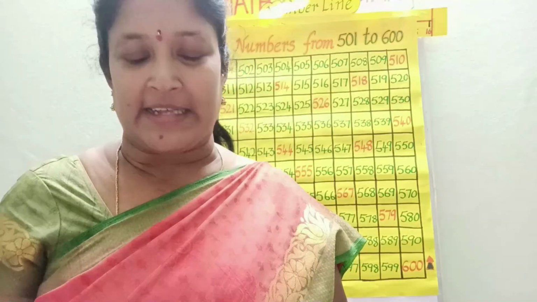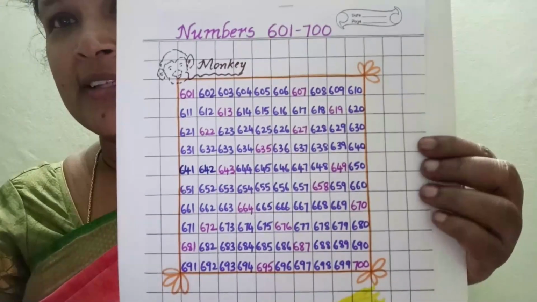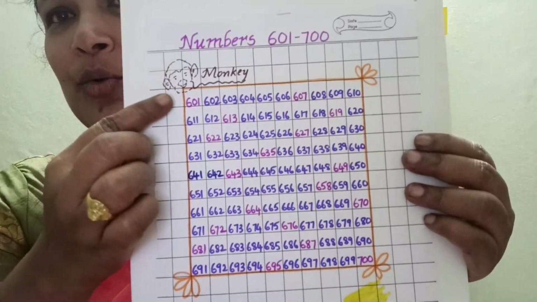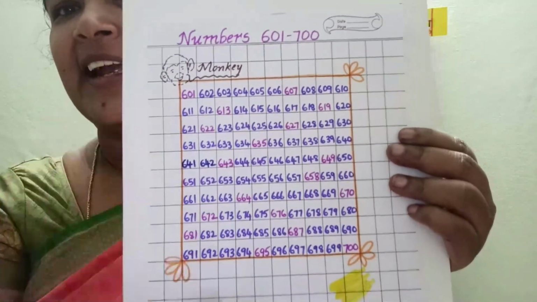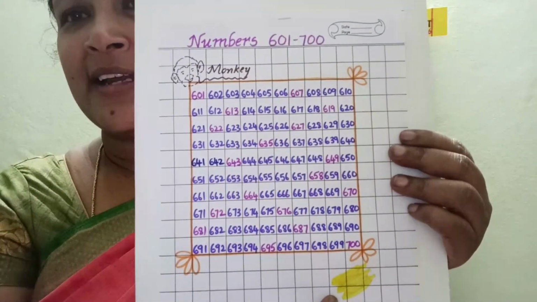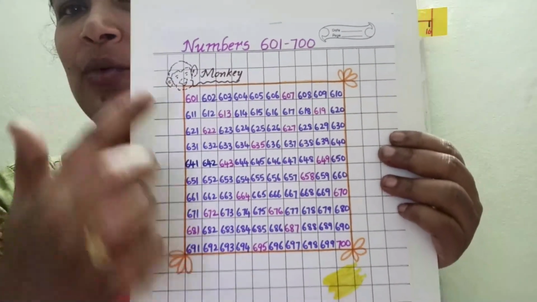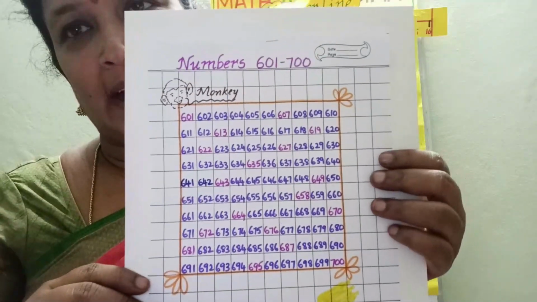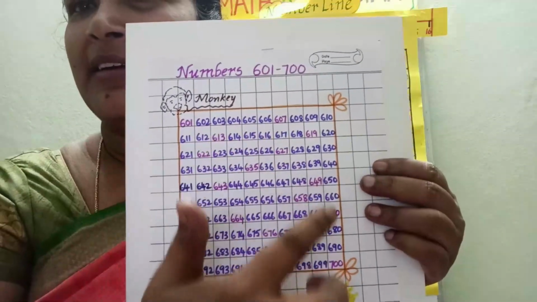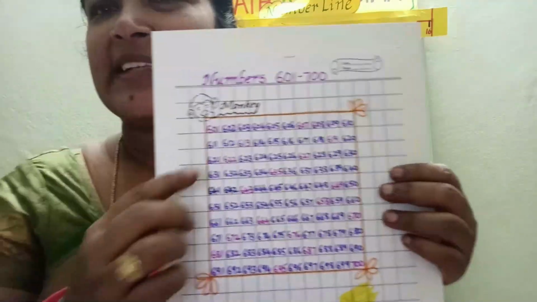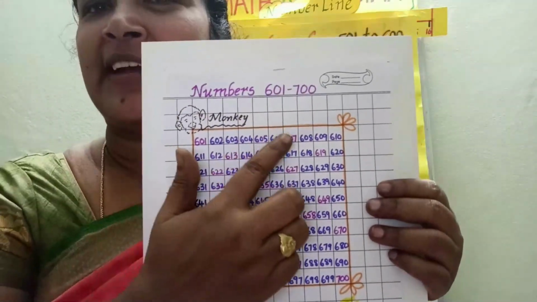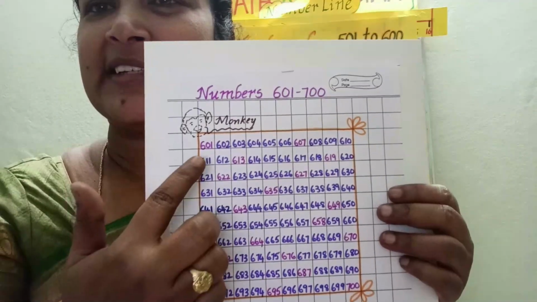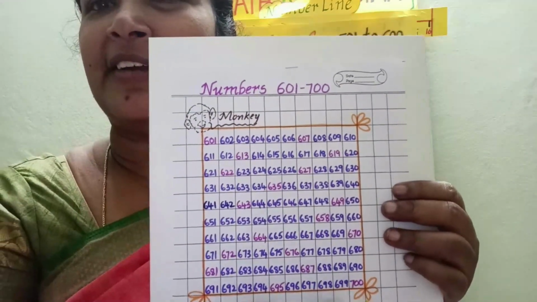And how to write 601 to 700, children? See here once. Here one monkey is there, and this side bananas are there. This monkey wants to reach these bananas. So we have to help the monkey by writing the missing numbers. 601 to 700.